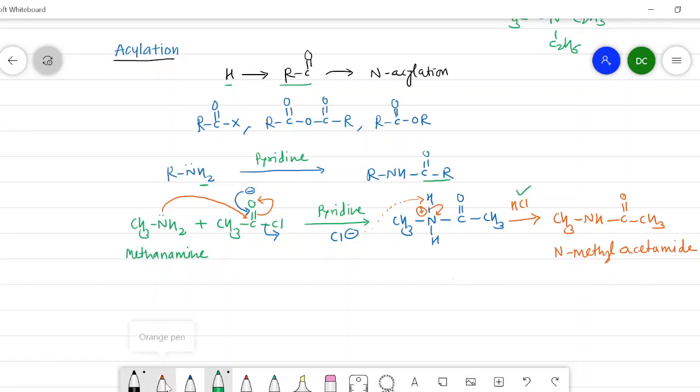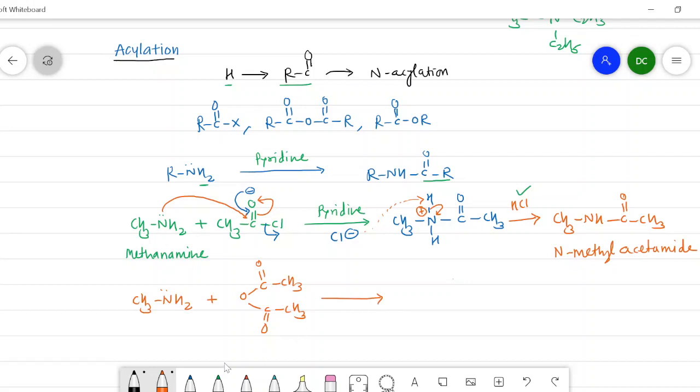Now let us take the reaction for anhydride. I will write here CH3NH2 once again plus anhydride. The structure I will write here COCH3. On this side I will write COCH3, acetic anhydride.